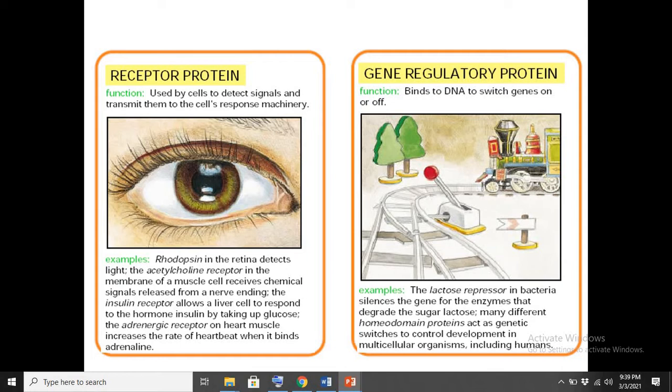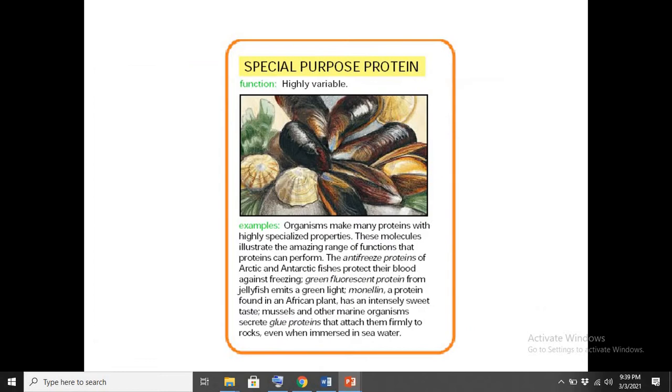And protein can also modulate gene regulation. And protein can exhibit some other important functions. For example, some types of fishes have a special type of protein that protects their blood from freezing at extremely low temperatures. Some proteins are extremely sweet. For example, monellin is a type of protein that can be used as a sweetener.